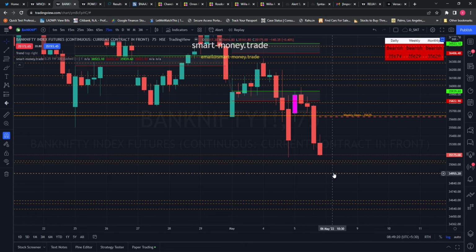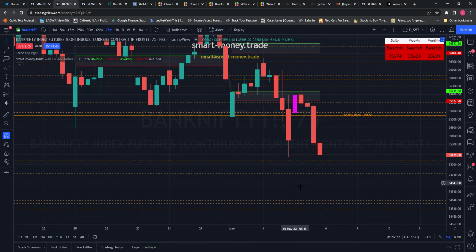So if Bank Nifty opens below this level of 34,950, we're not going to start chasing the gap down. We will wait for it to retest around this level. If Bank Nifty does not manage to close above this level on a 15-minute time frame, we will think of taking a short trade here for a target of 34,600 to 34,500.